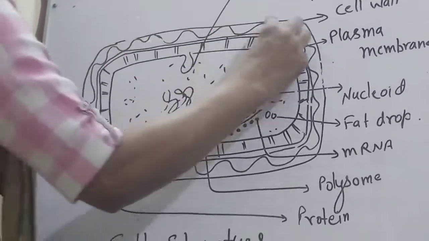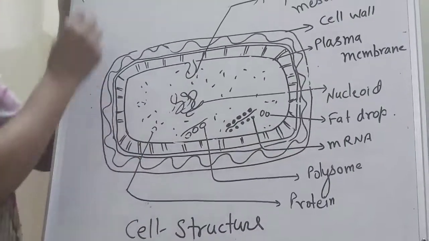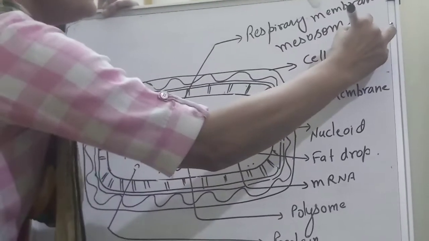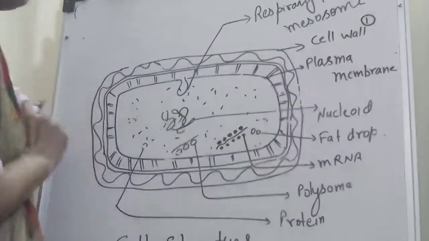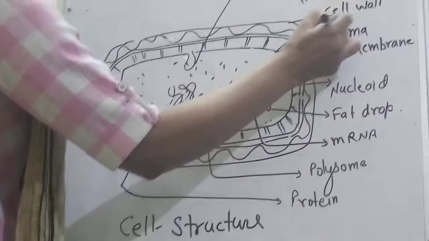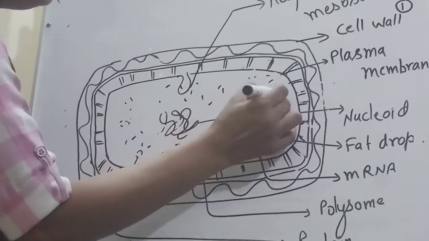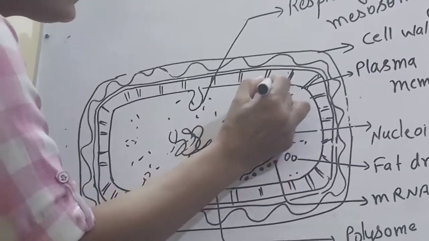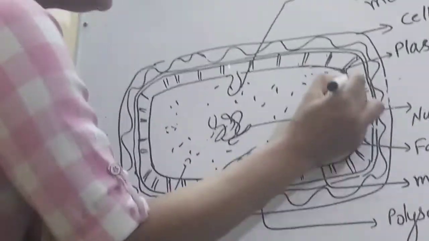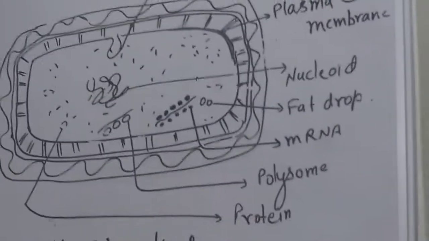This is the covering part; you can say this is the cell wall. Then the inner one is the cytoplasm. Attached to the cytoplasm, covering it, is the plasma membrane.